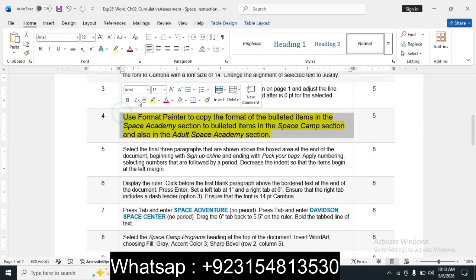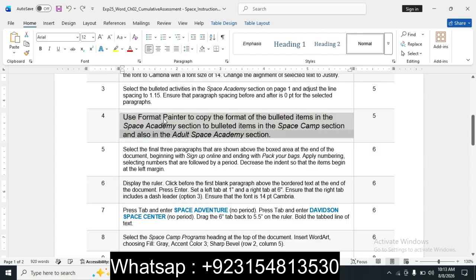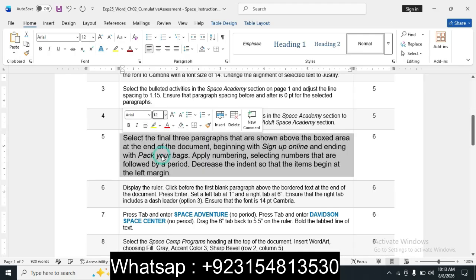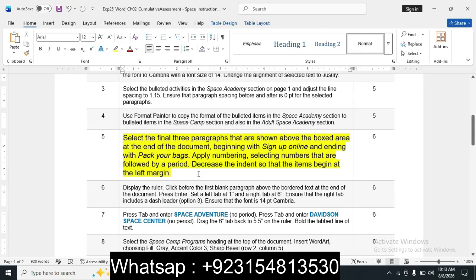So we move to step number 5. Increase the text size. Step number 5 is select the final 3 paragraphs that are shown above the box area at the end of the document, beginning with Sign up online and ending with Pack your bags. Apply numbering. Select numbers that are followed by a period. Decrease the indent so that the items begin at the left margin.